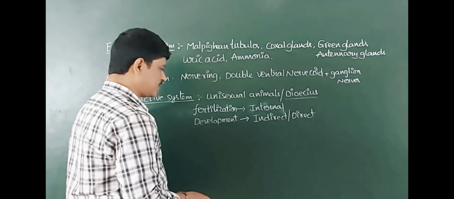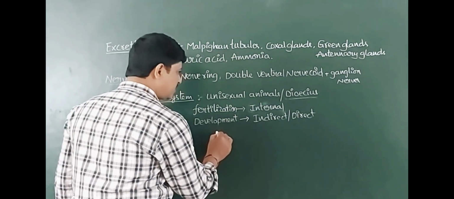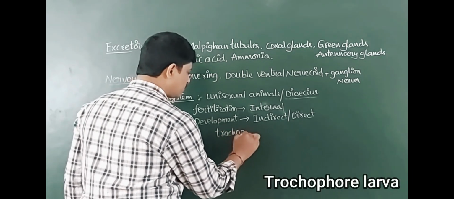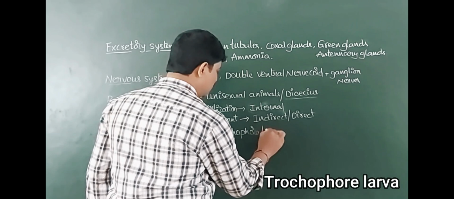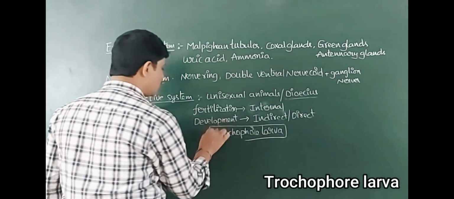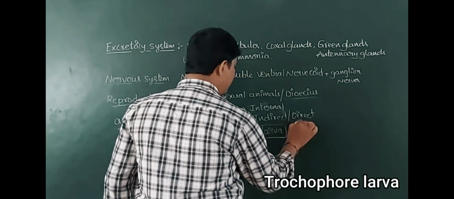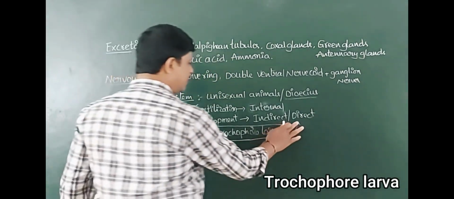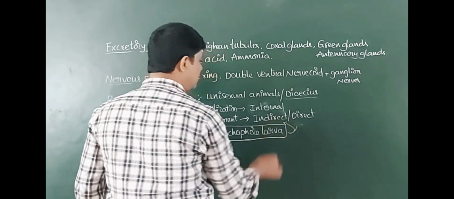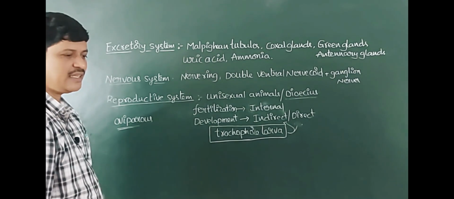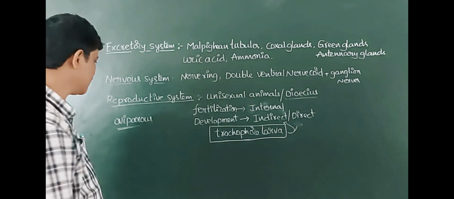They lay eggs. In some of these animals there is a trochophore larva. So where larval stages are present, the development is indirect. In some animals, due to the absence of larval stages, the development is direct.